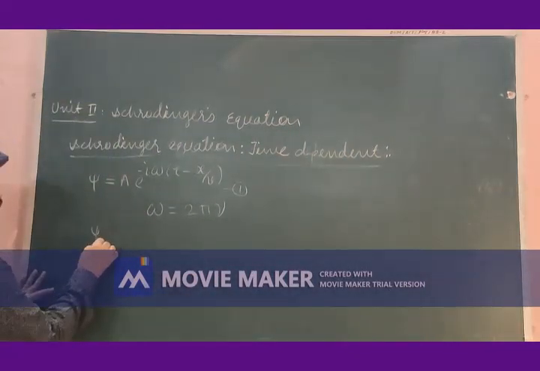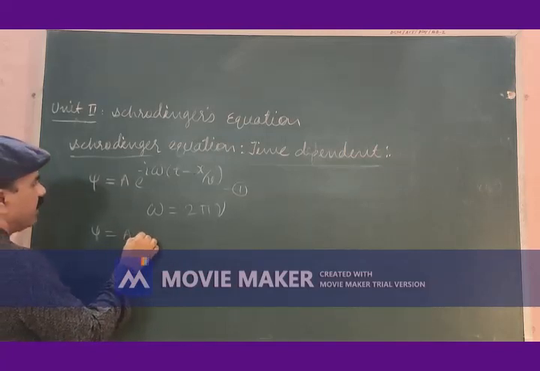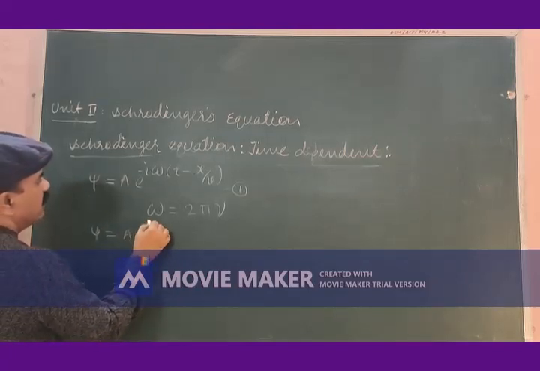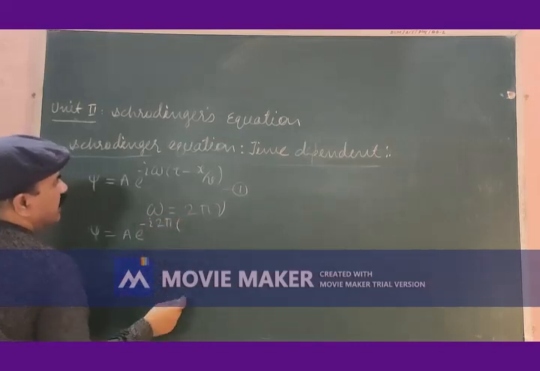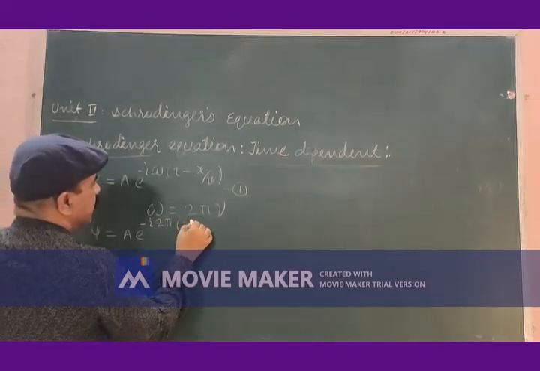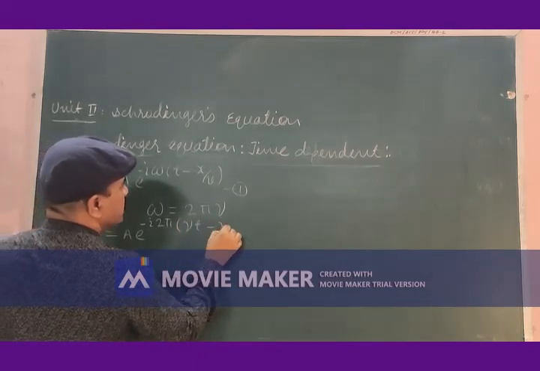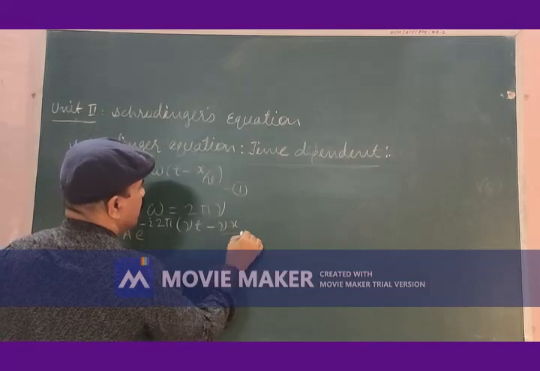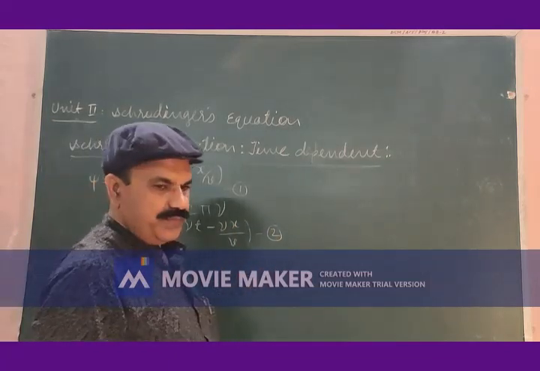psi is equal to a to the power minus i 2 pi into, in the bracket, nu t minus nu x divided by v, equation number 2.